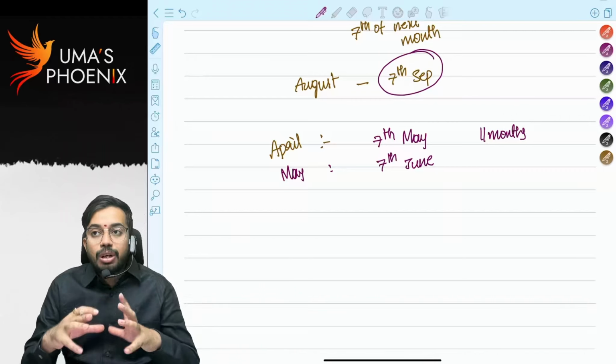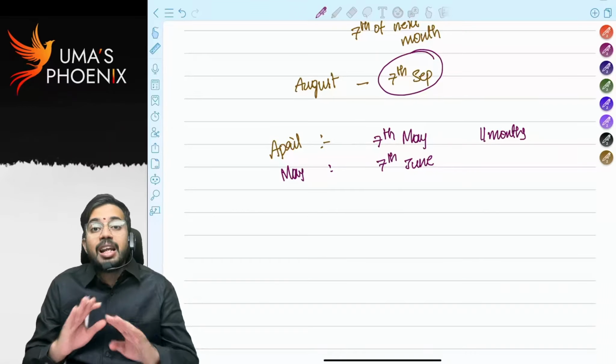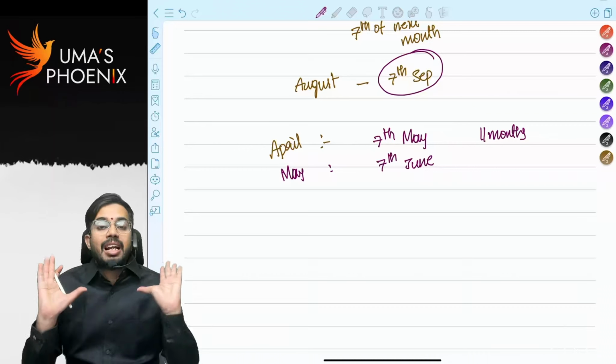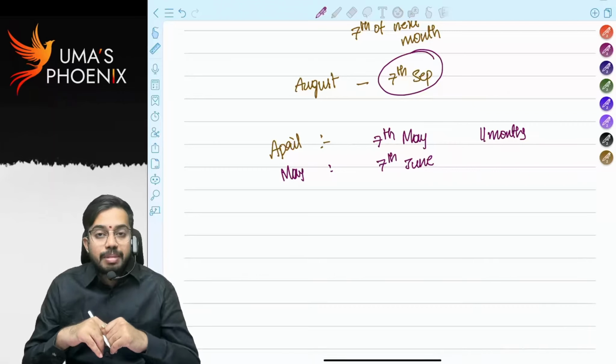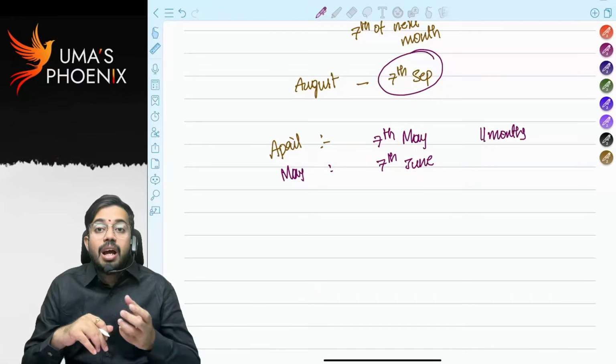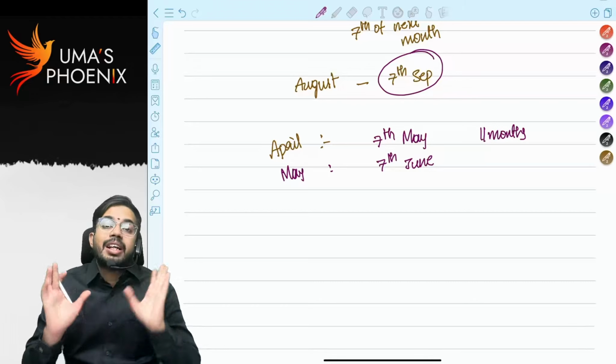So due means what? Due date. On the due date, it gets taxed. Even though on the due date salary is not paid, still salary will get taxed because the method of accounting followed is due or receipt basis, whichever is earlier. Advance salary received is taxable whenever it is received.